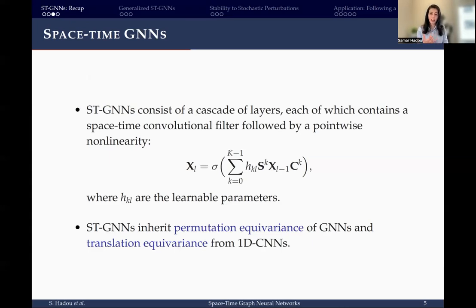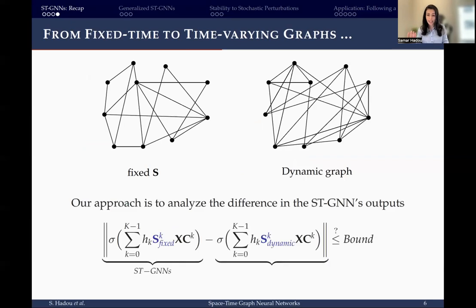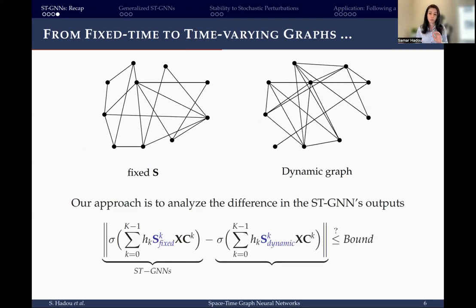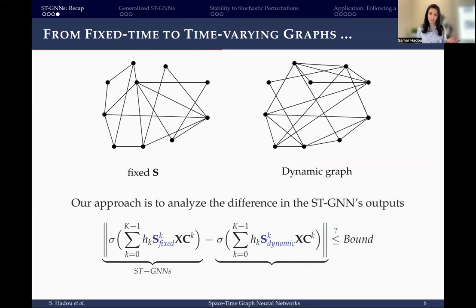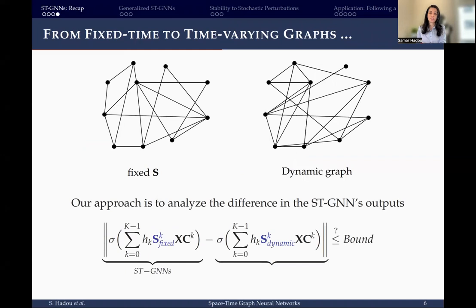But this form relies on just one shift operator S that represents one fixed time graph. But we promised to find a solution for dynamic graphs. So how to go from a case with a fixed time graph to a case where graphs are dynamic? Our approach in this paper is to train a GNN with a fixed graph and then transfer this learned network to cases with dynamic graphs.